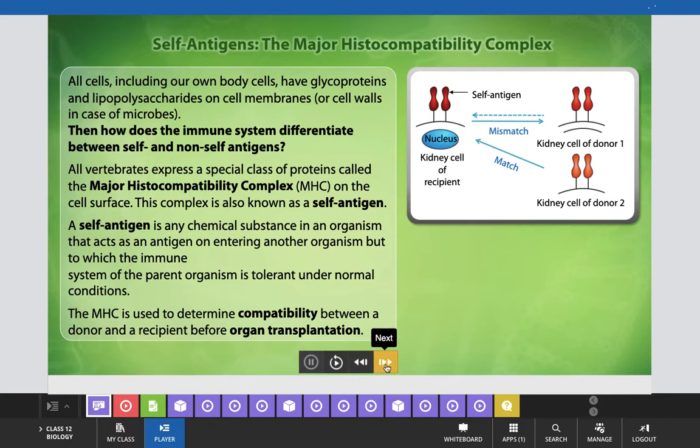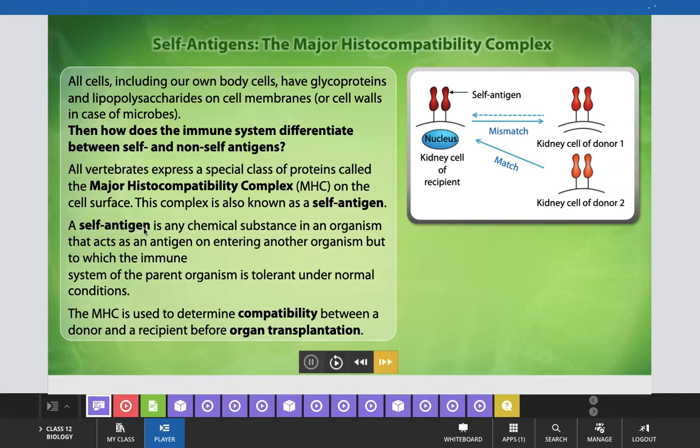All vertebrates express a special class of proteins called the major histocompatibility complex, which in short we can say MHC, on the cell surface, and this complex is also known as self-antigen.